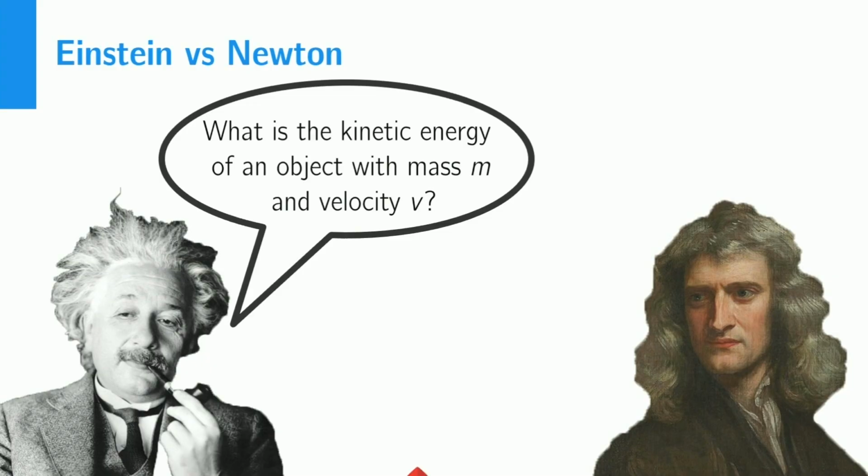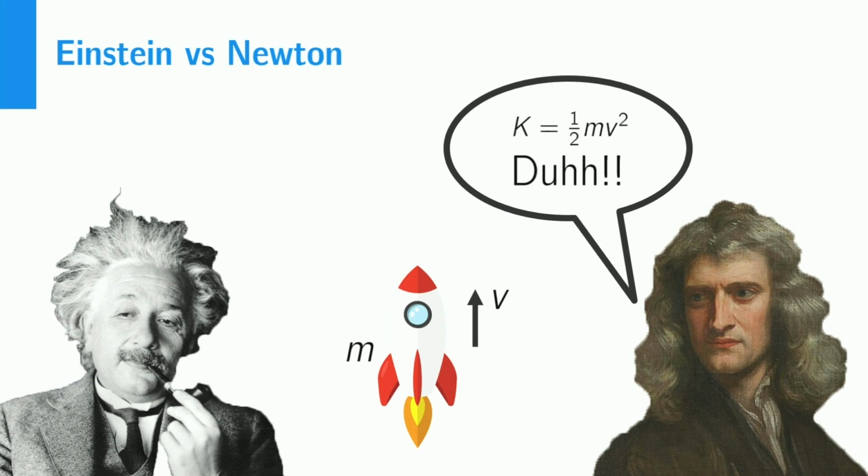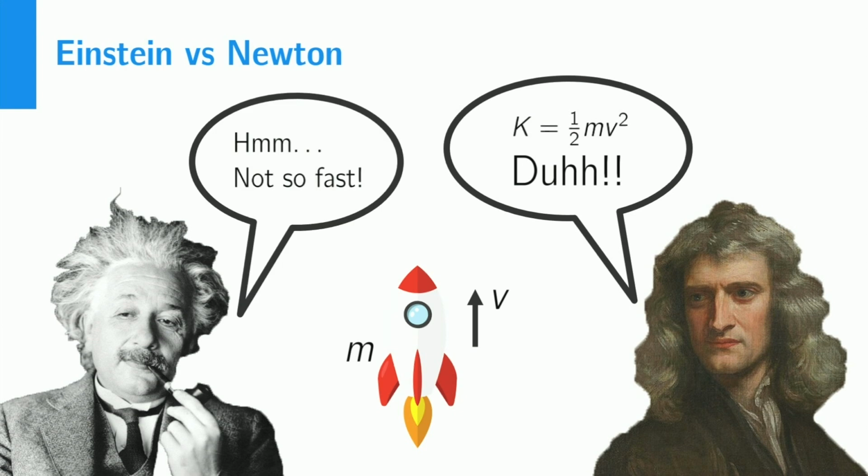Consider this rocket of mass m and velocity v. According to Newton, there's a very simple formula for the kinetic energy. K is equal to a half mv squared. However, according to Einstein, things are not that simple, because Einstein knows that strange things can happen once the rocket approaches the speed of light.